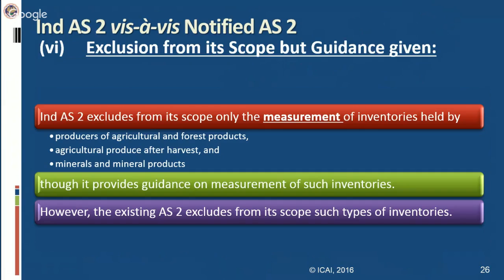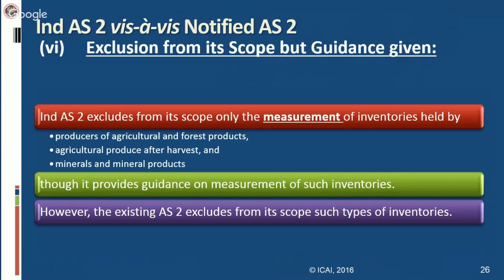So let us first understand what is given in existing AS 2. Existing AS 2 says that producers of agriculture and forest products, agricultural produce after harvest or mineral products are not inventory as per AS 2. They are not dealt with; they are out of the scope of AS 2.